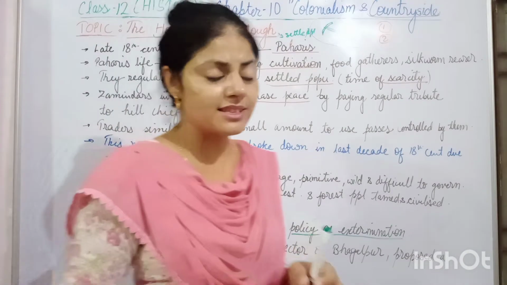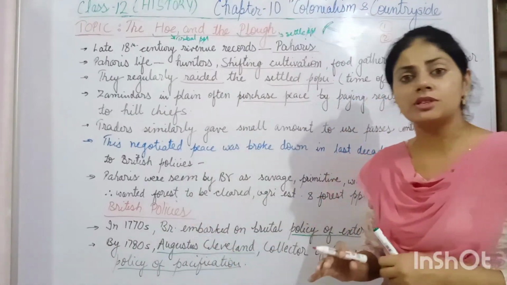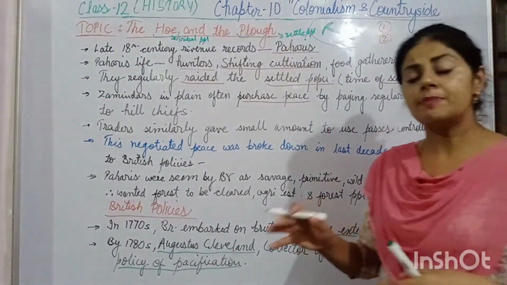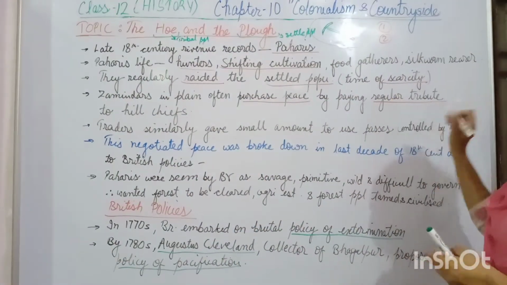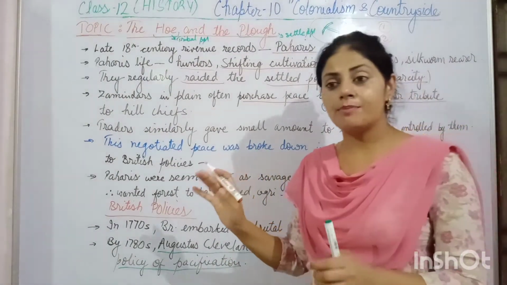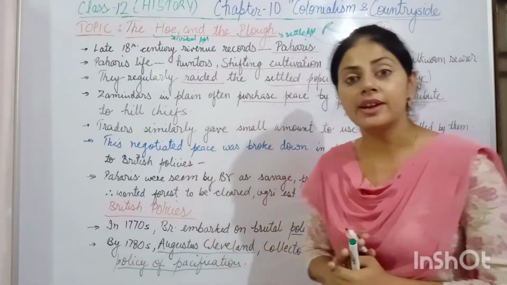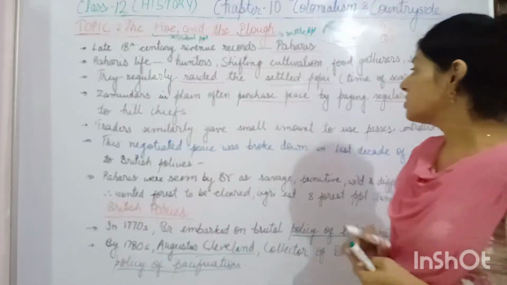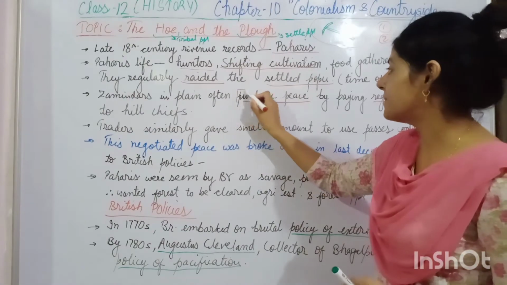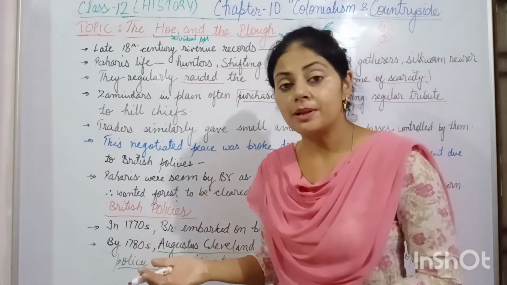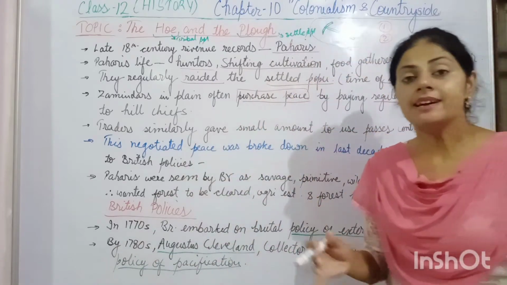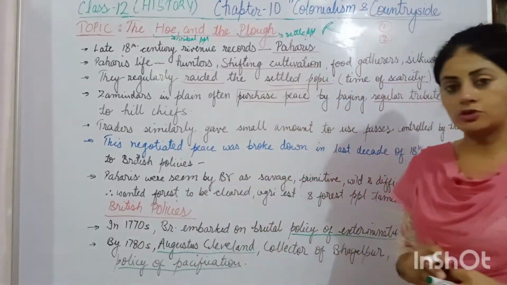They said that instead of raiding the settled community, we will give you a regular tribute, and you should stop these kinds of raids that disturb our life. In this way, the settled people also purchased peace, and the tribal people, these Pahadis, earned their livelihood by this means also.